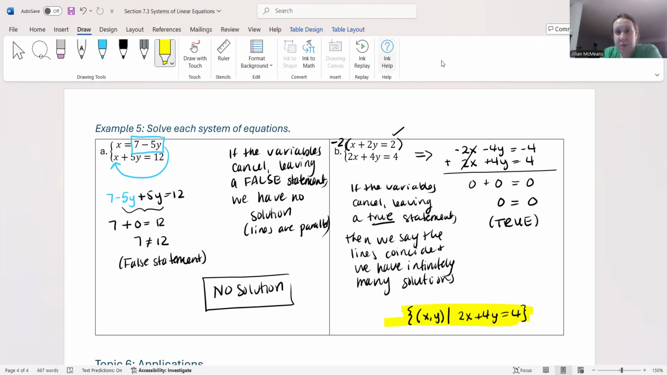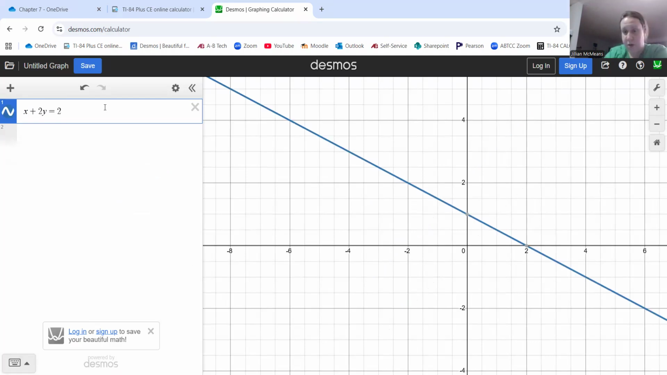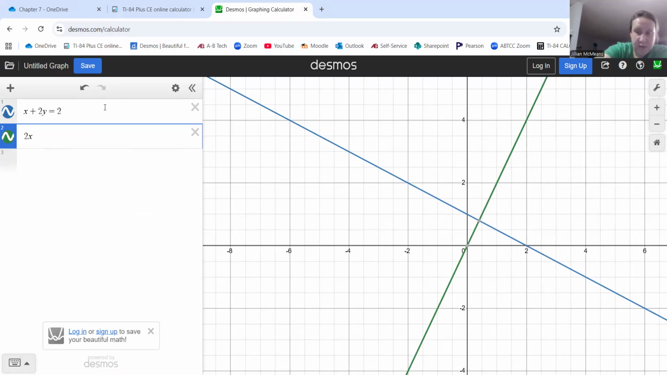All right, let's go to Desmos real quick. We're going to type in these two equations. All right, so the first equation we had was x plus 2y equals 2. So that's the first equation. All right, and then when we have the second equation, we had 2x plus 4y equals 4. And notice, it doesn't look like there's a second line, but there is. They're just two lines that are graphed one on top of the other.